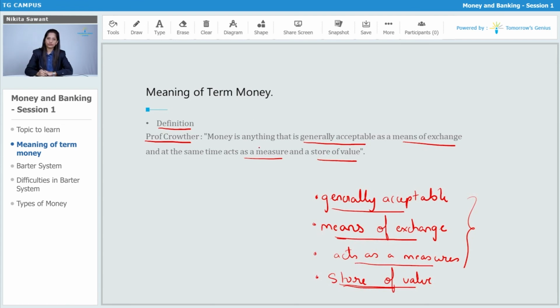So according to Professor Crowther, money is anything that is generally accepted as a means of exchange and at the same time acts as a measure and store of value. So this was the definition given by Professor Crowther.